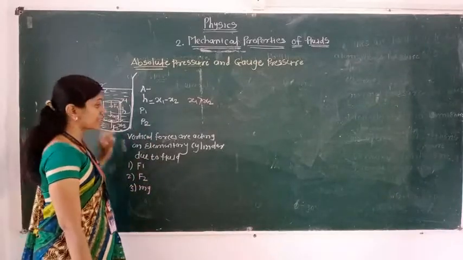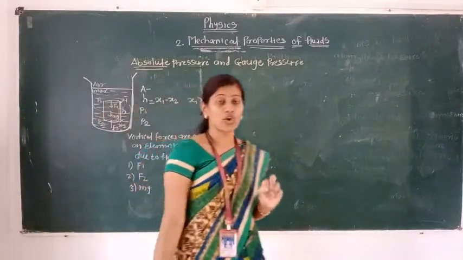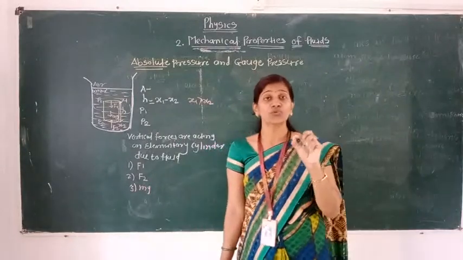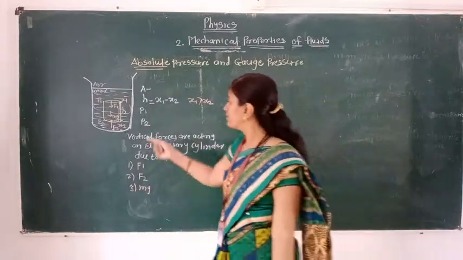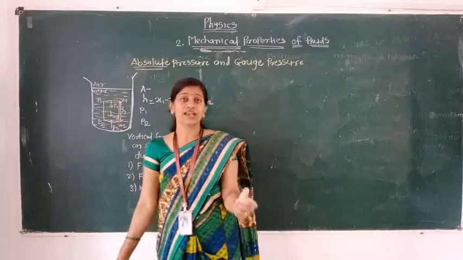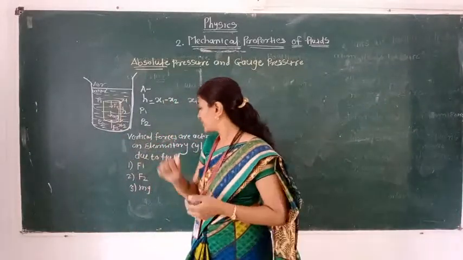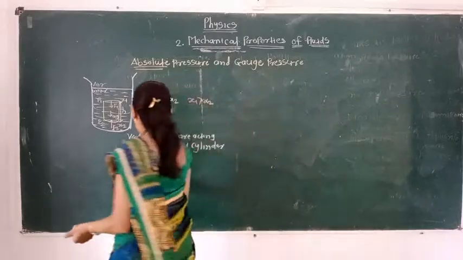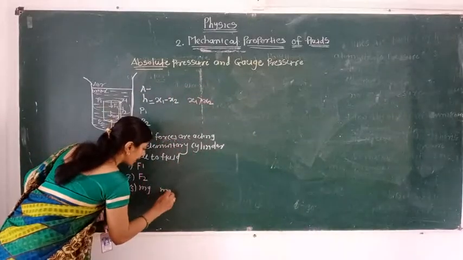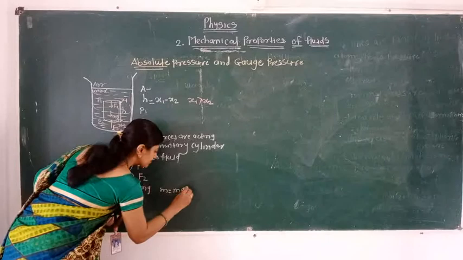We can see in that diagram the force F1 on the top surface and the gravitational force mg. They both act in the vertically downward direction. A single force F2 is in the upward direction. So here in this case, in mg, m is the mass of the cylinder.